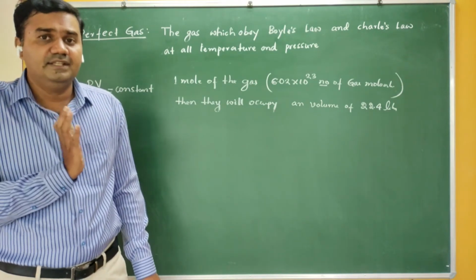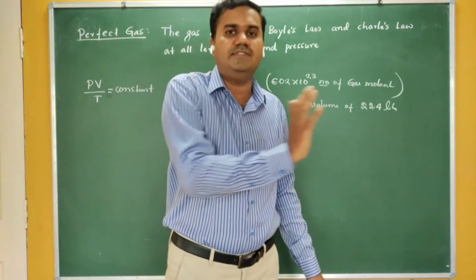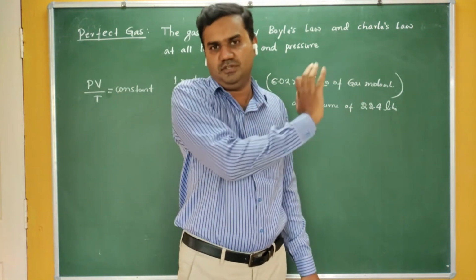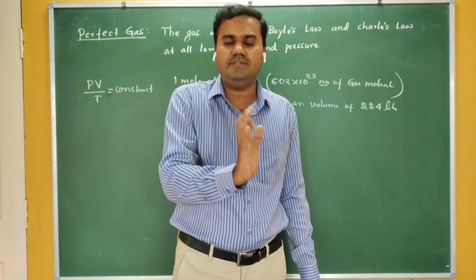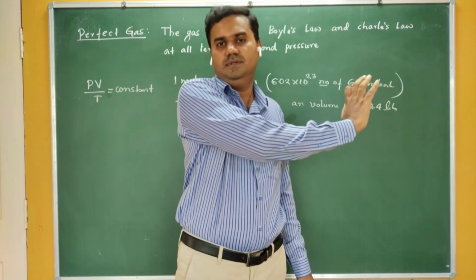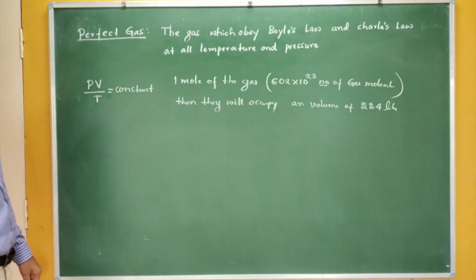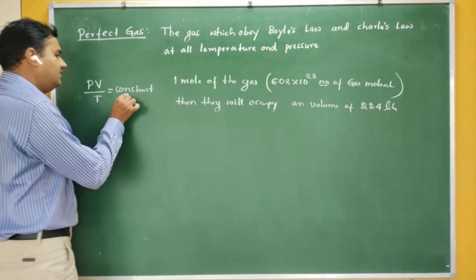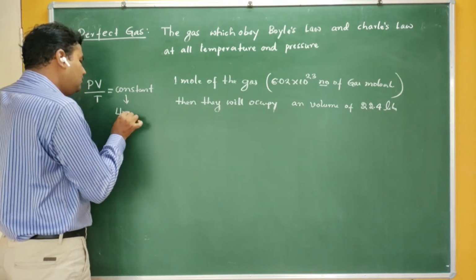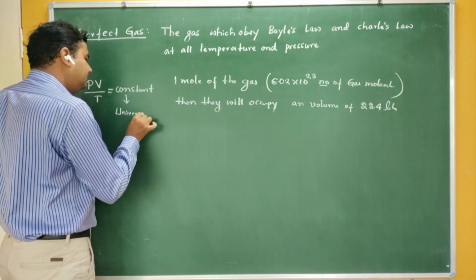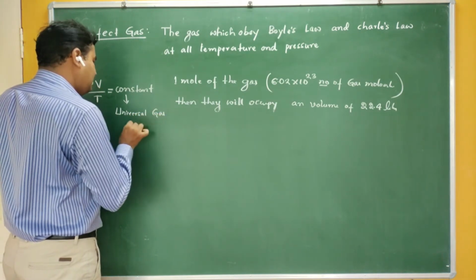But if you take all the gases at the same temperature and pressure, and the same number of molecules, then this particular term remains constant. In that case, I call this constant the universal gas constant.